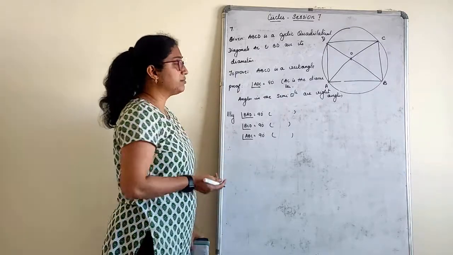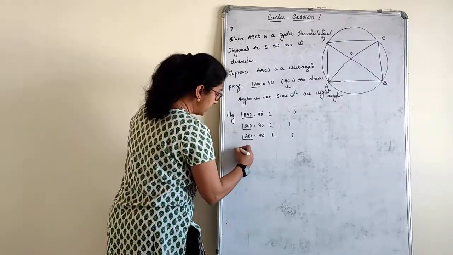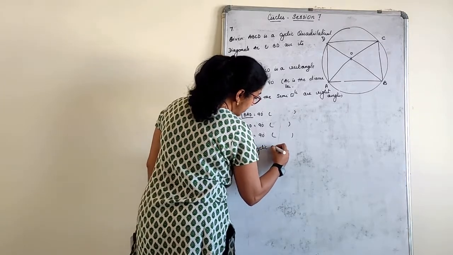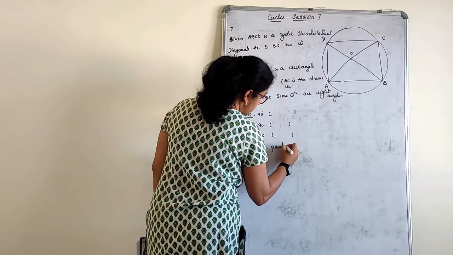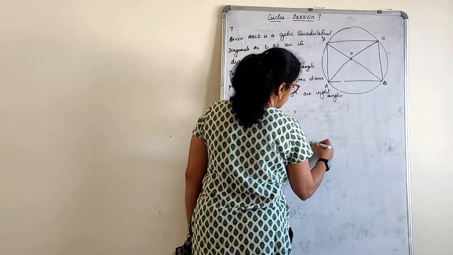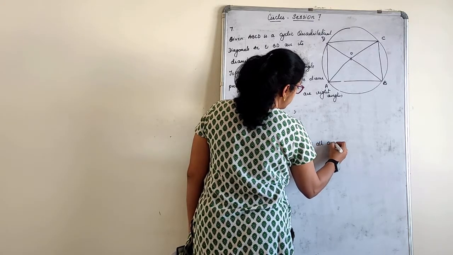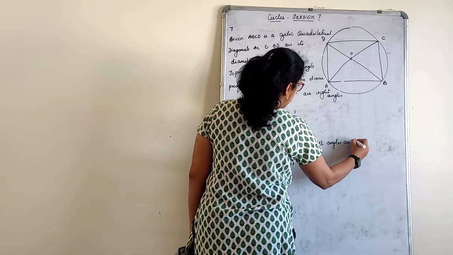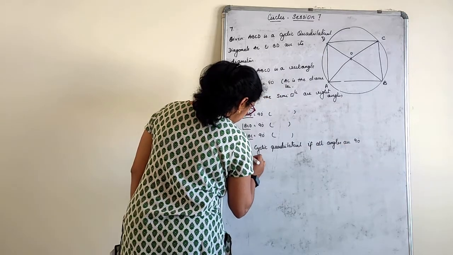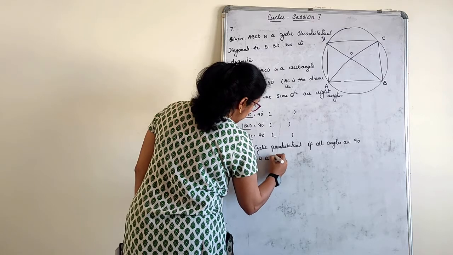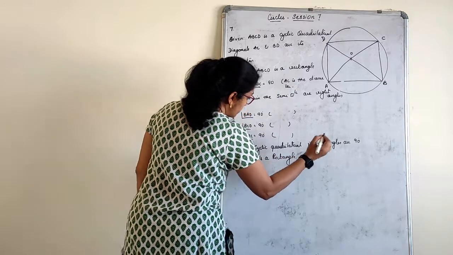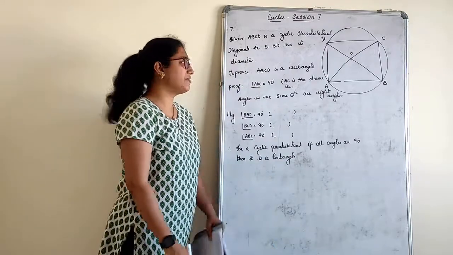Therefore, in a cyclic quadrilateral, if all angles are 90 degrees, then it is a rectangle. Okay, that's enough, more than enough.